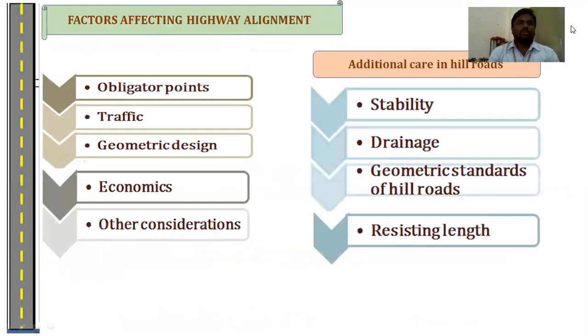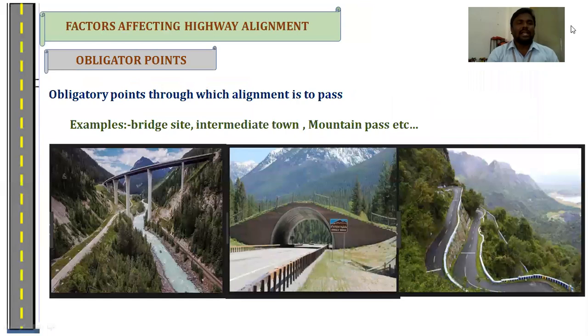Next topic is what are the various factors affecting the highway alignment. The first one is the obligatory points, then traffic, geometric design, economics, and other considerations. When we construct a highway in the case of hilly roads, we should take additional care about the stability, drainage, geometric standards of hilly roads, and resisting lanes. We take the first one, the obligatory points.